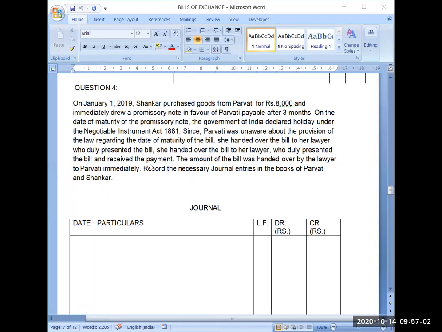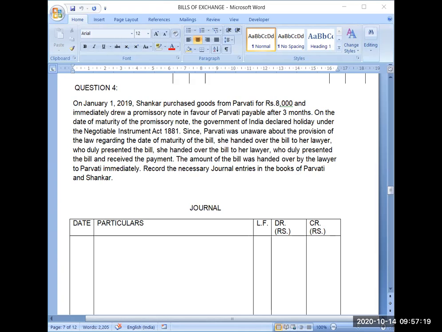This time Shankar is the purchaser of the goods and he himself is writing the note. That's why it will be a promissory note. Payable after 3 months, and the promise has been made for payment after 3 months.